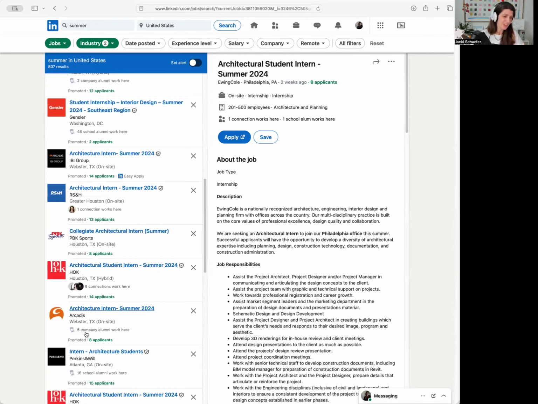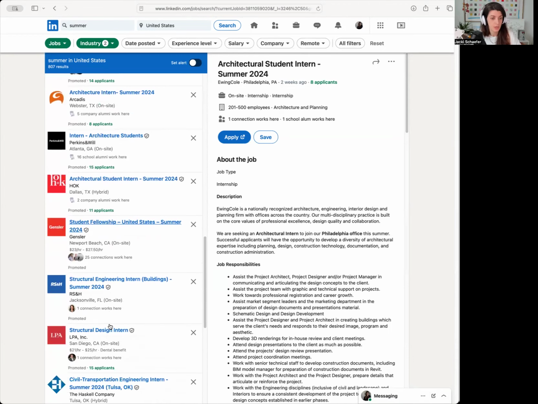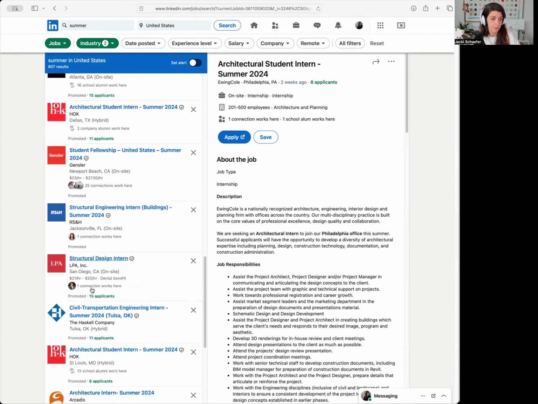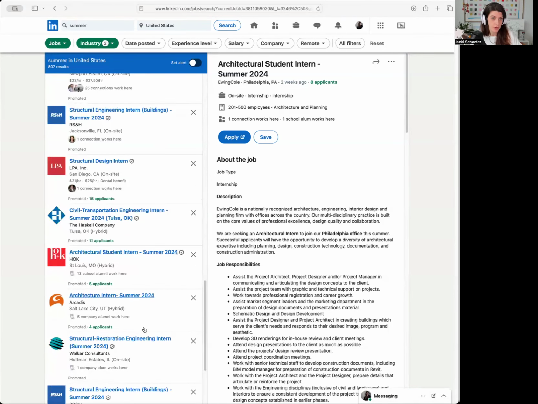I also really like that LinkedIn shows you, if you have your school listed on your LinkedIn profile, if there are alums working at the firm so that you can see if there's anybody that you could reach out to and network with in order to get an introduction to the company or potentially a referral, an internal referral. It's really great. So I can go through here and I can look at what's available as well.